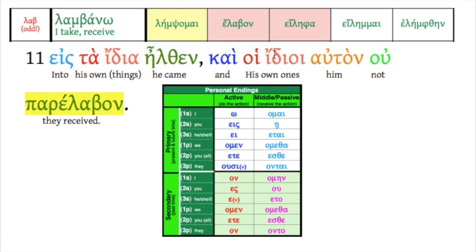Kai hoi idioi auton u not par elabon. Okay, here's another one to learn to recognize: from lambano becomes lob. Remember that lob there, okay? So here we have the aorist form, elabon, and par elabon is like to receive. So they received, par elabon. Notice that could be I receive or they received. Here it's clearly the subject is plural, right? His own ones, not they received him. Third person plural. So this would be a second aorist, active indicative, third person plural.